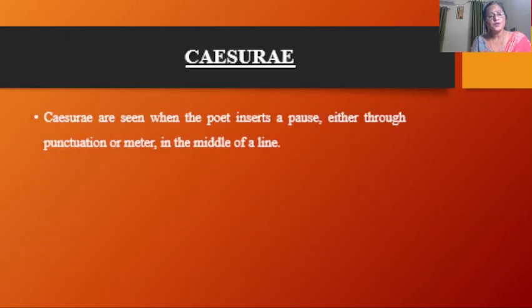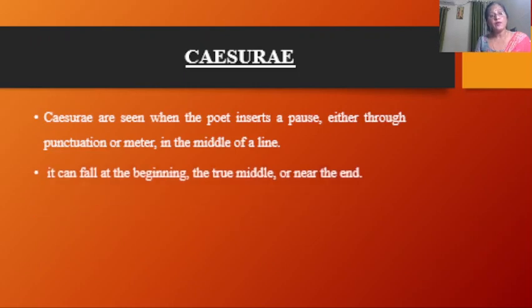Caesura. Caesura is seen when the poet inserts a pause, either through punctuation or meter, in the middle of a line, right? So caesura is a pause. This pause is in the middle of the line and this is punctuated. It can fall at the beginning, the true middle, or near the end of the line.